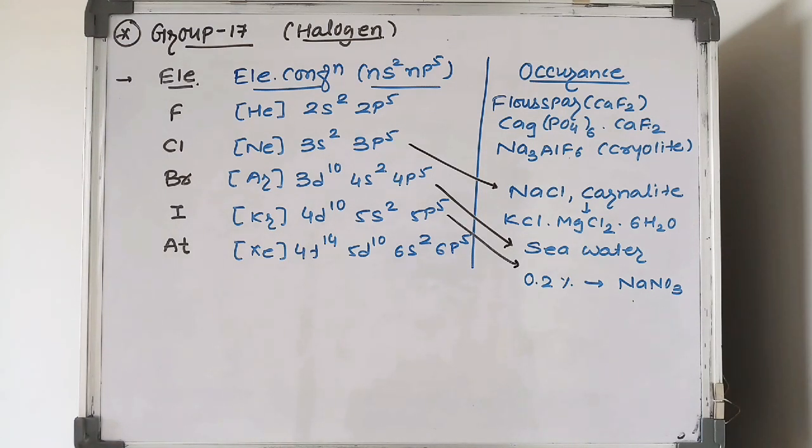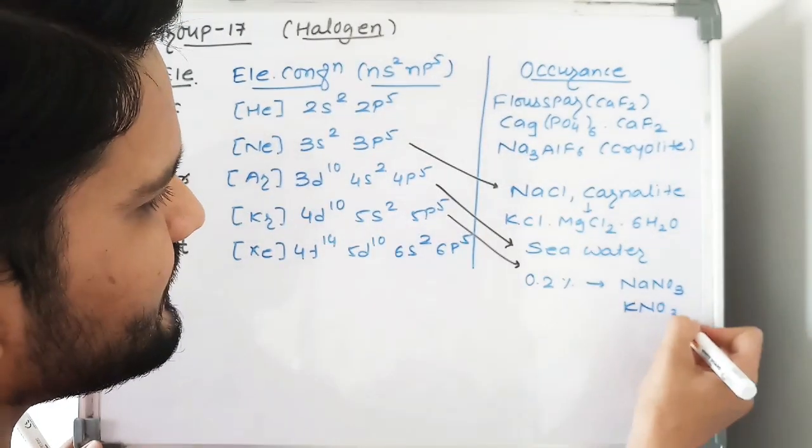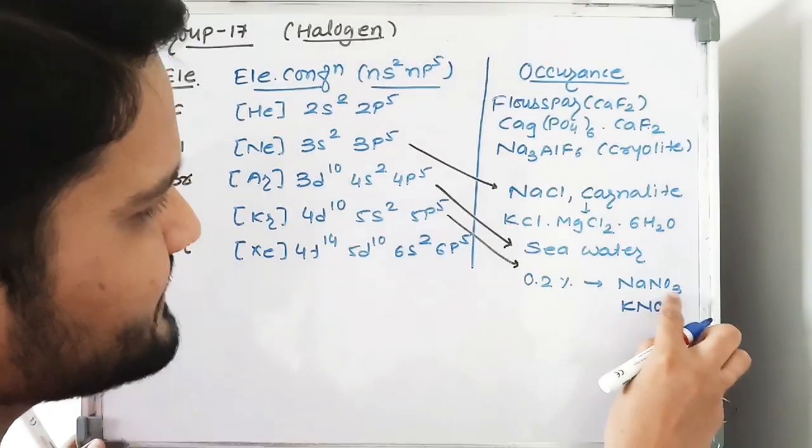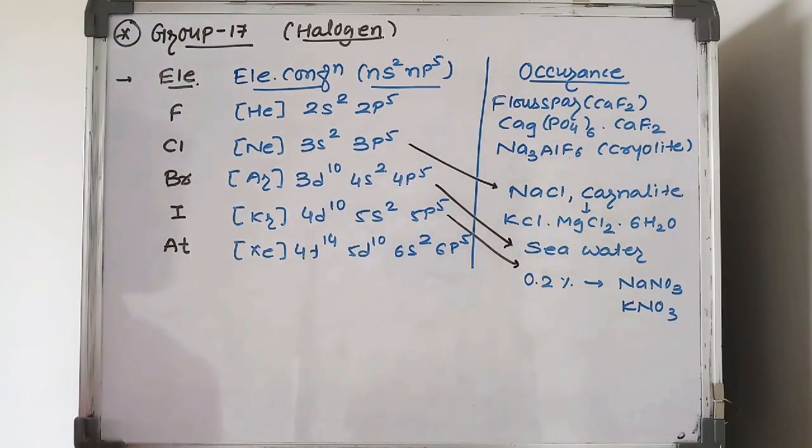Iodine is present in Chile saltpeter, NaNO3, and Indian saltpeter, KNO3. Astatine is a radioactive element. So this is the general occurrence of group number 17 elements.